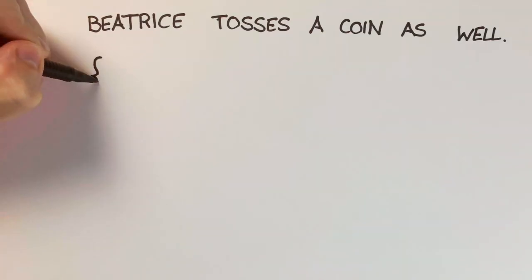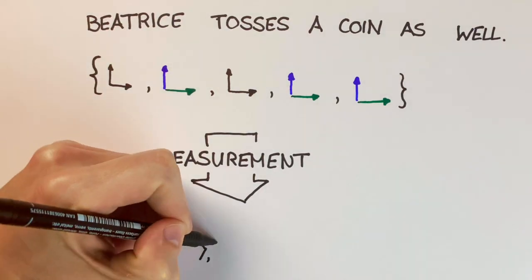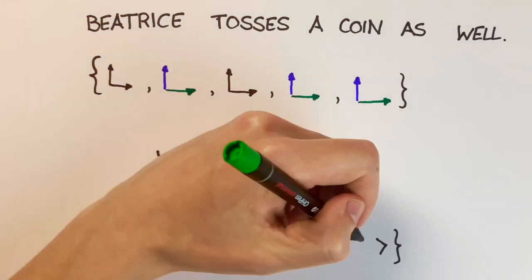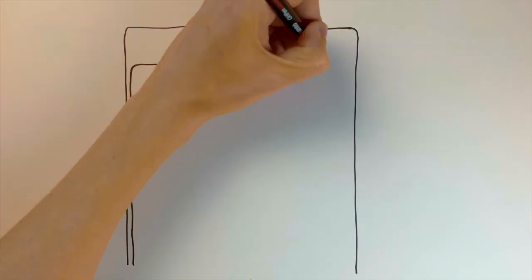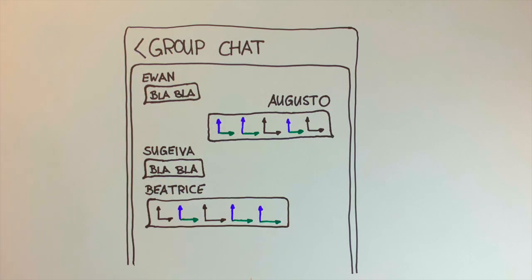How is Beatrice going to get Augusto's key? Well, she will have to go through the exact same process by tossing a coin with the same choice of basis. Once she has her own sequence different from Augusto's, she's going to measure each t-shirt sent by Augusto. Thanks to her sequence, the measurement of each t-shirt will allow her to tell either a color or shape of it. Now, both of them have a key and they're going to compare the sequences of bases once again publicly.